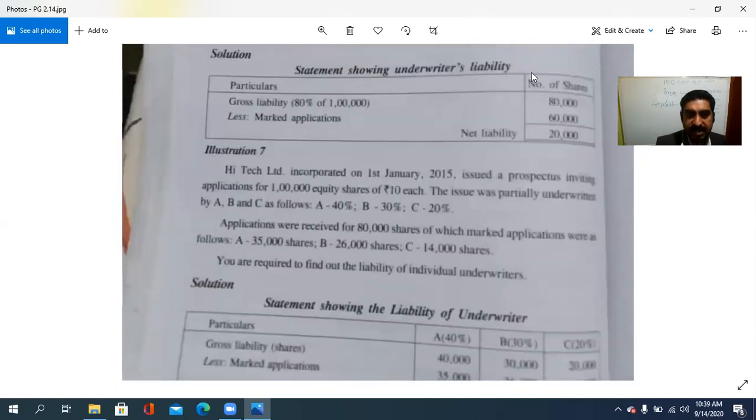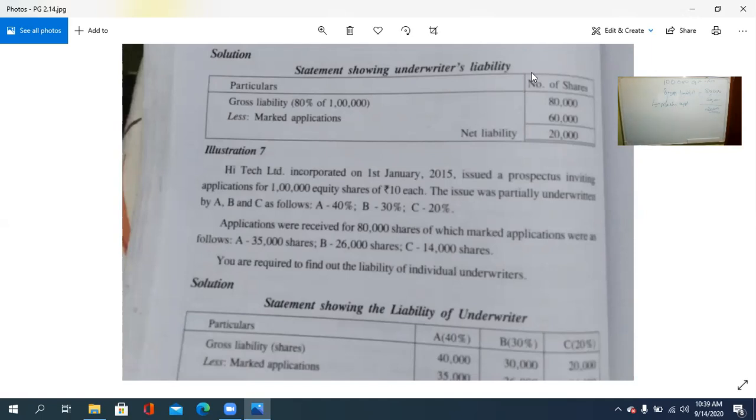Another one, High Tech Limited incorporated on 1st January. So understood? Gross liability is given in the question as 80% of the total issue. Once again, in the previous question, 1 lakh is the total amount. Out of that, 80% is only for the underwriter. So 80% of 1,00,000 is 80,000.